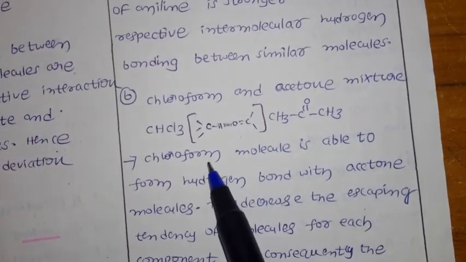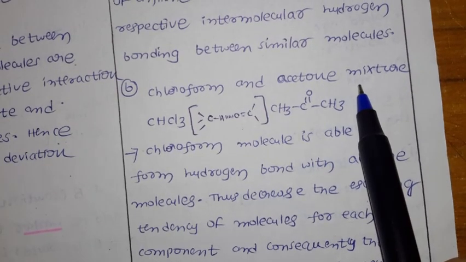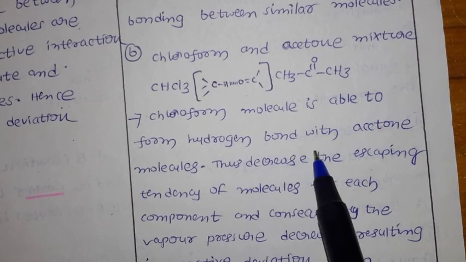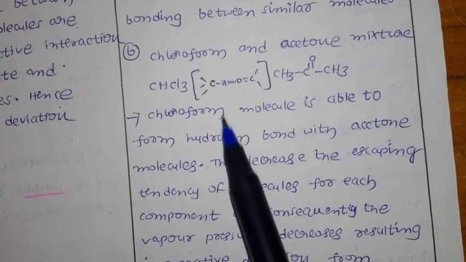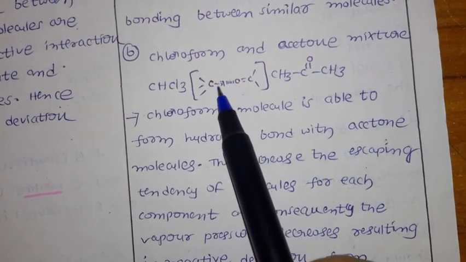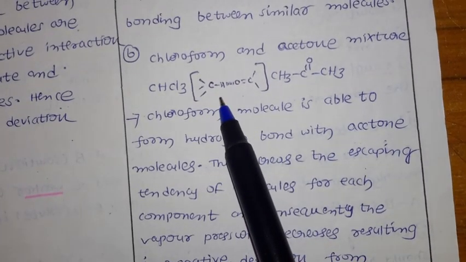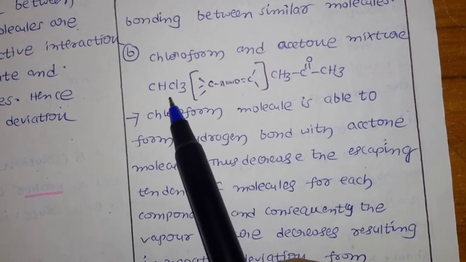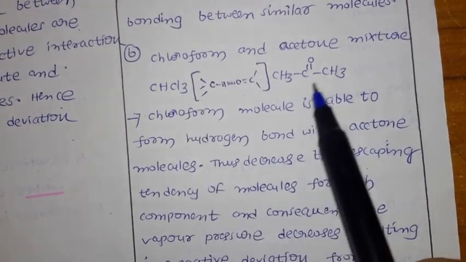So let us see another example, chloroform and acetone mixture, okay. If you see here, again the chloroform molecule is able to form hydrogen bond with the acetone molecules. So here we have the chloroform, okay, this is acetone. This is the structure of chloroform, CHCl3, and acetone, now it's going to form the hydrogen bond.